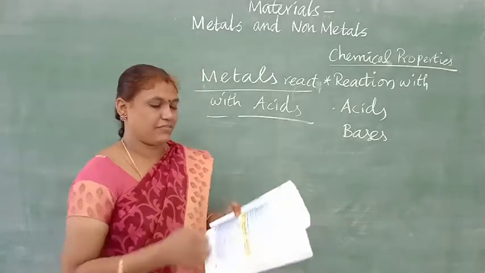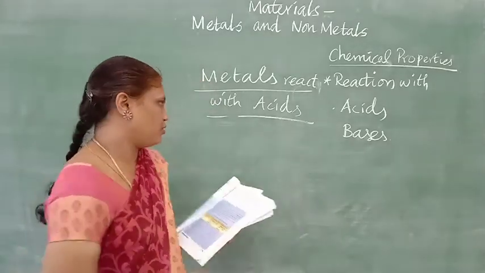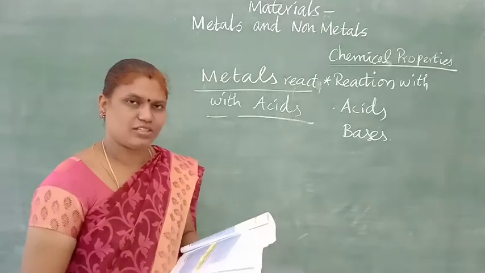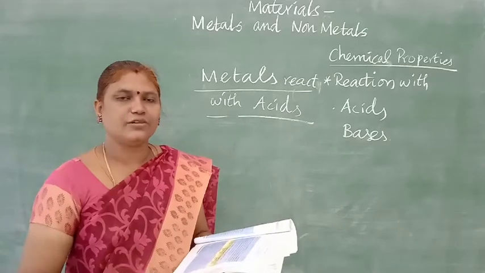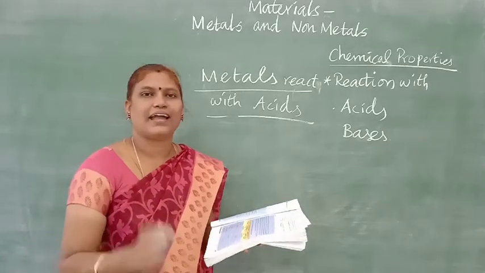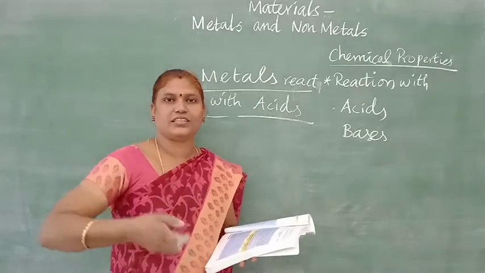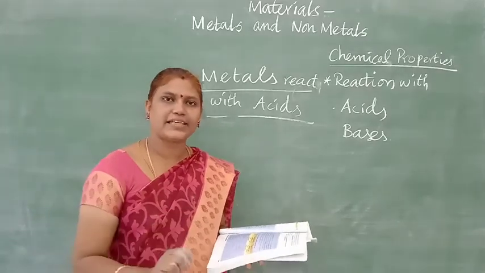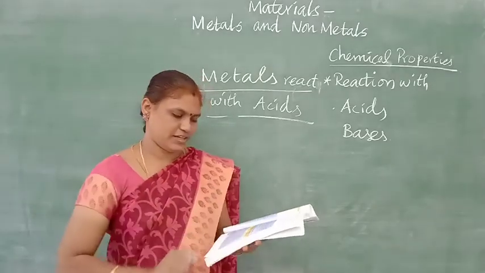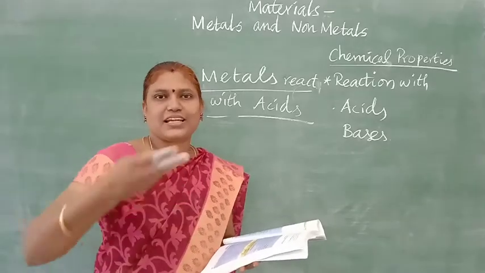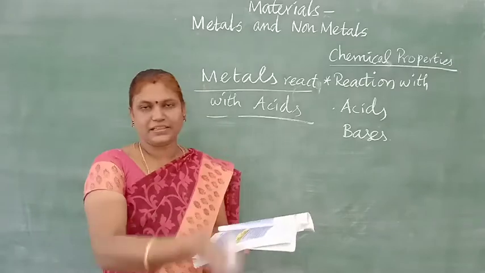For example, they have given magnesium. When it reacts with hydrochloric acid, what does it give? It gives hydrogen gas. So the salt is magnesium chloride. At room temperature, they will give magnesium chloride and hydrogen gas. You have to write it. Then in the warm condition, the reaction will be fast. We can write it as a rapid reaction. The reaction will be fast in warm condition. The same answer, but the reaction will be fast. It will take place in very little time.